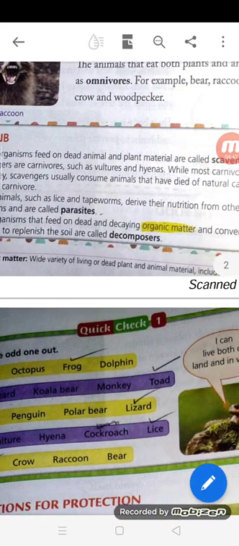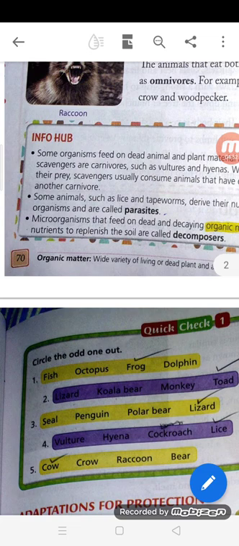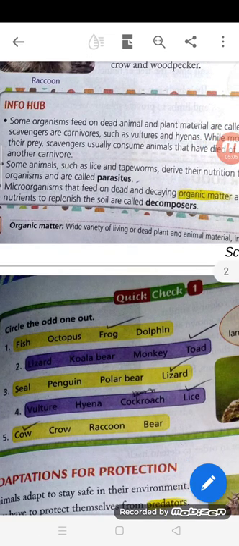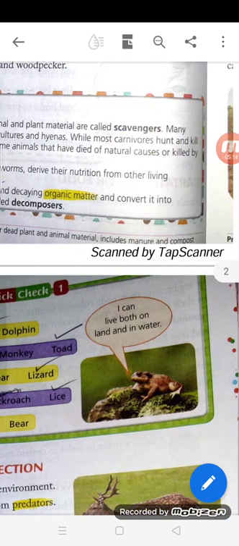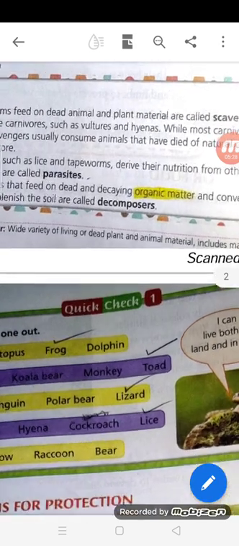Microorganisms that feed on dead and decaying organic matter and convert it into nutrients to replenish the soil are called decomposers. Organic matter is the wide variety of living or dead plant and animal material, including manure and compost also.